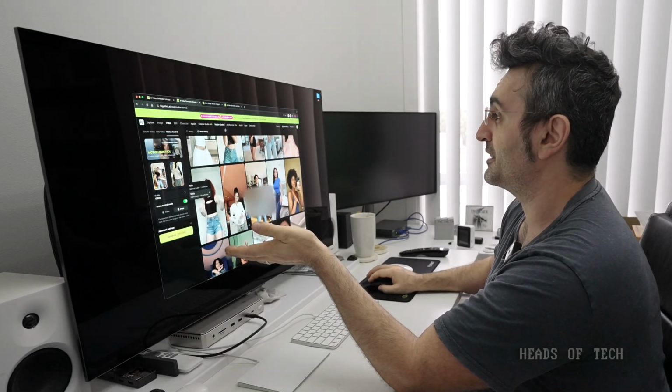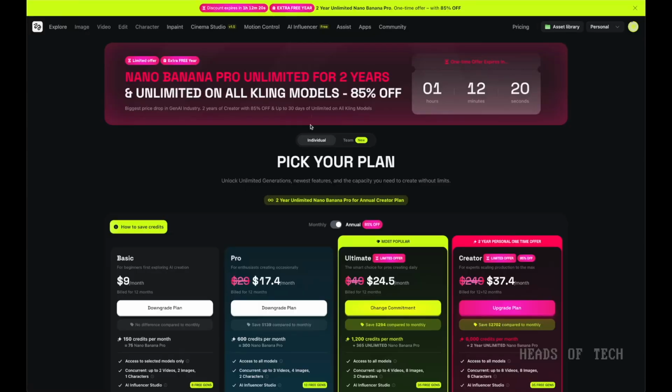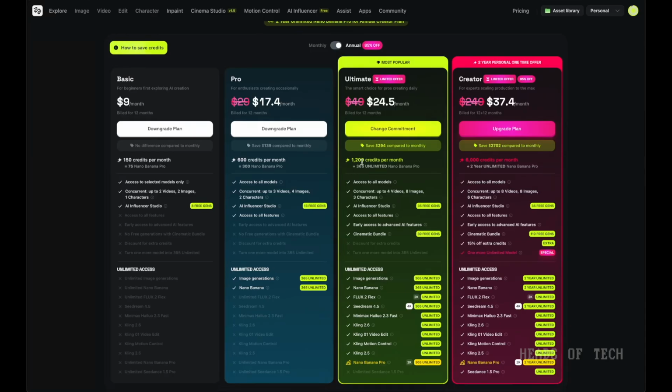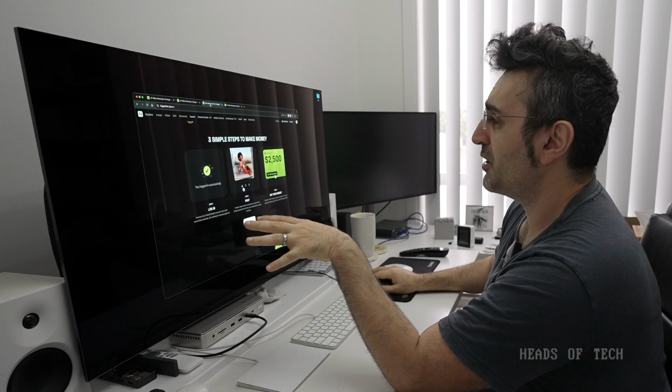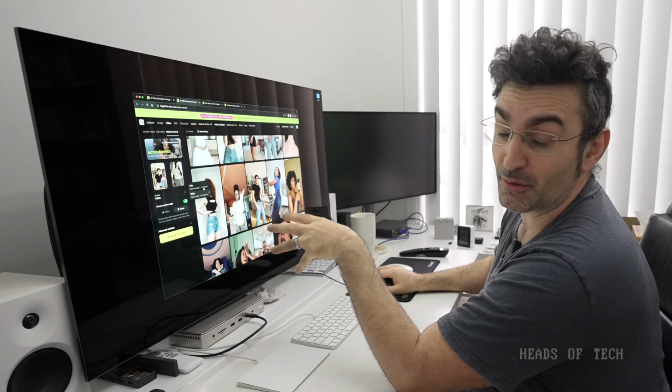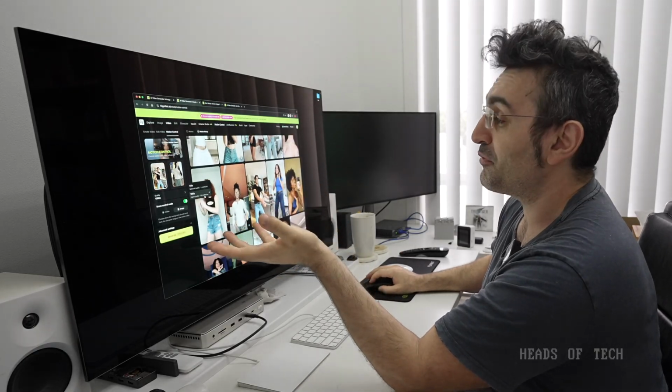1080p is 1.5 credits a second. This platform has a pricing plan of different subscriptions. So I'm on the ultimate plan, and that gives me 1,200 credits a month. So every second is about 1 credit. So I can make 1,200 seconds, or 1.5 of that.